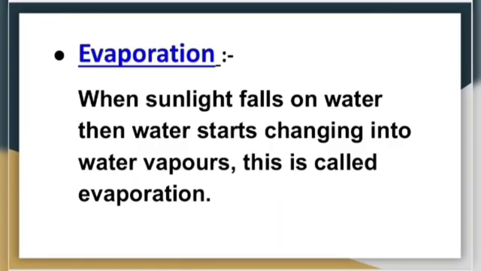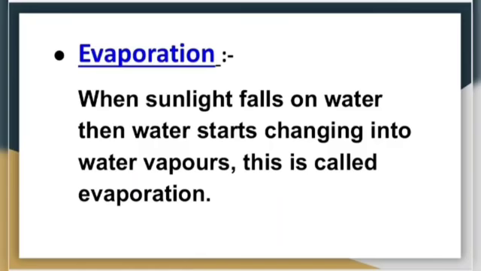When sunlight falls on river water or lake water, the water starts changing into water vapors. This process is called evaporation. In the first stage, the water is converted into water vapors and goes into the atmosphere.